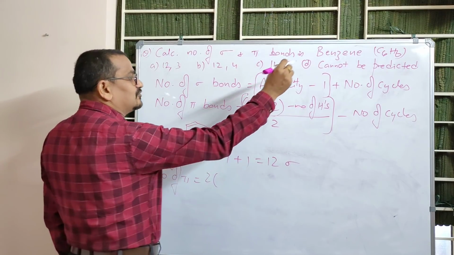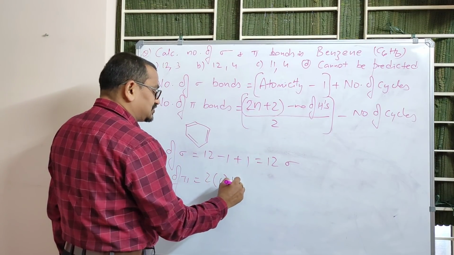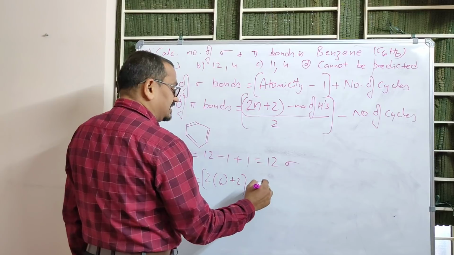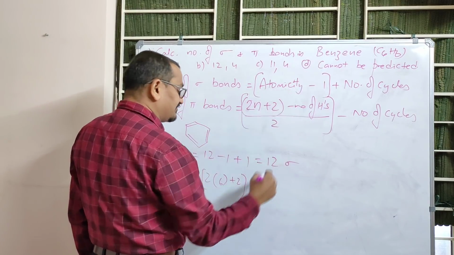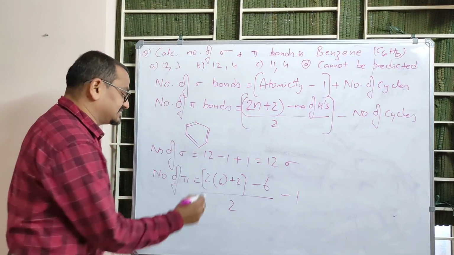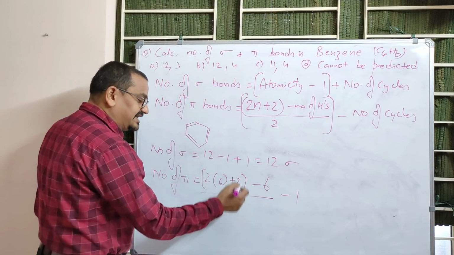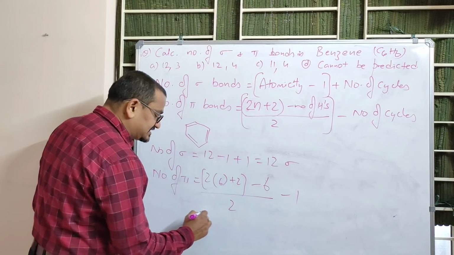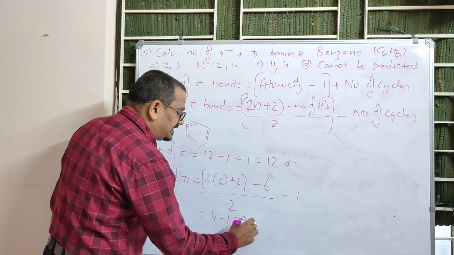And number of pi bonds can be calculated as 2 into, benzene has how many carbons? 6, plus 2 minus number of hydrogens in the given formula, 6, by 2 minus number of cycles. 12 plus 2, 14 minus 6, 8, 8 by 2, 4, 4 minus 1, 3 pi bonds.